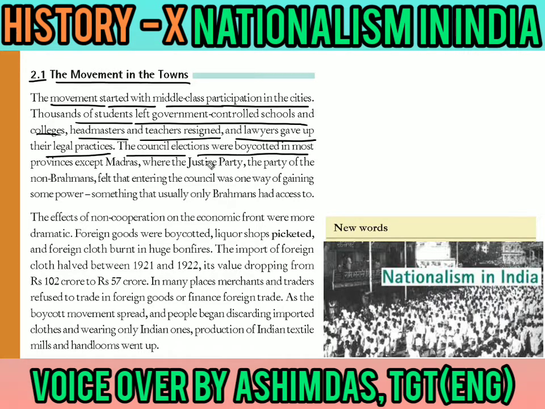At that time they are known as provinces, except Madras, now it is known as Chennai, where the Justice Party, it was another party of the non-Brahmins, they felt that entering the council election was one way of gaining some power, which they did not get. Usually the Brahmins had access to it.